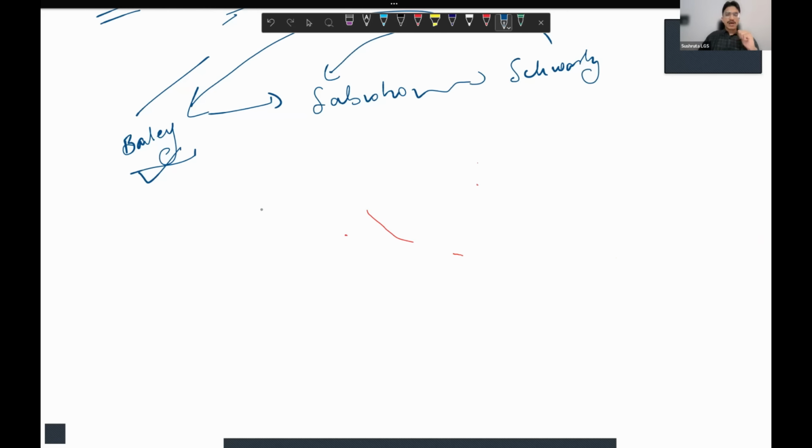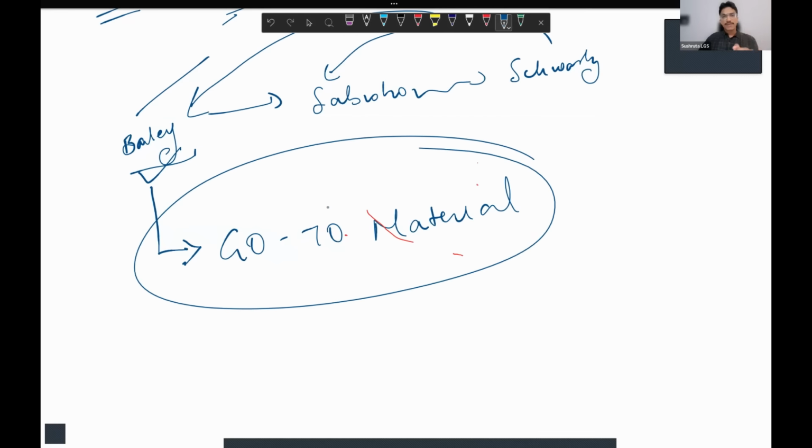We read the book. Now, if you want to do a smart reading for NEET SS, I'll come to the point about the materials, how and what you have to use. But whenever you start preparation for NEET SS, the mindset you have to keep is that whatever you're reading right now, if you are making notes on your own, if you're using Sushruta LGS notes, or any other material, you should be mentally making a point in your brain when you read, when you mark, when you write, when you add your point, that you are preparing your go-to material for revision